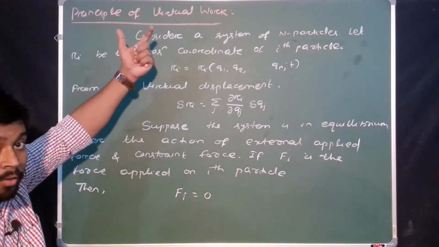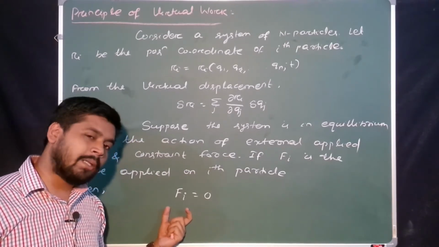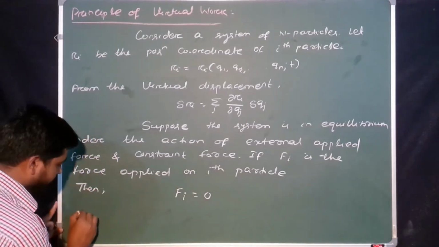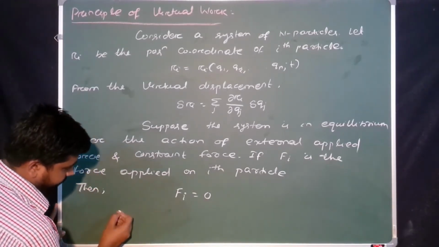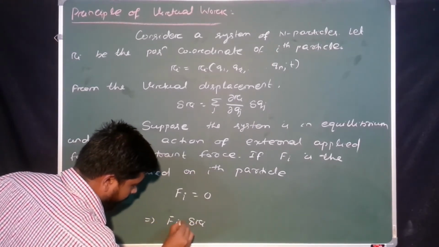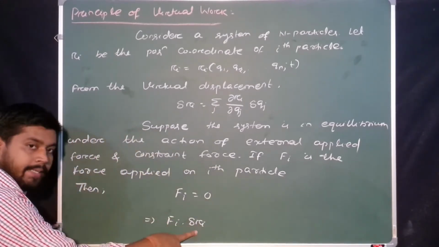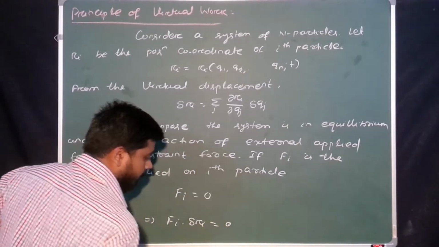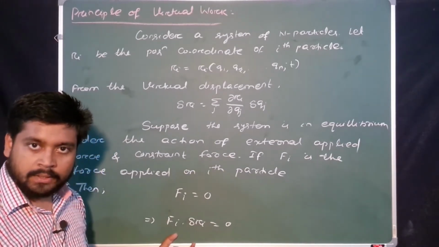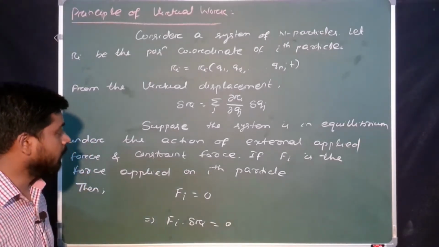We have to find the virtual work. Our aim is virtual work. We got Fi. Then what we have to do? Just multiply this Fi with the virtual displacement delta Ri. Yes or no? Here you can write Fi dot delta Ri. Just remember this delta Ri is the virtual displacement of the ith particle. Okay, is equal to 0. This one is only for the ith particle. If we take the whole system, then we have to put a summation symbol here. Yes or no?